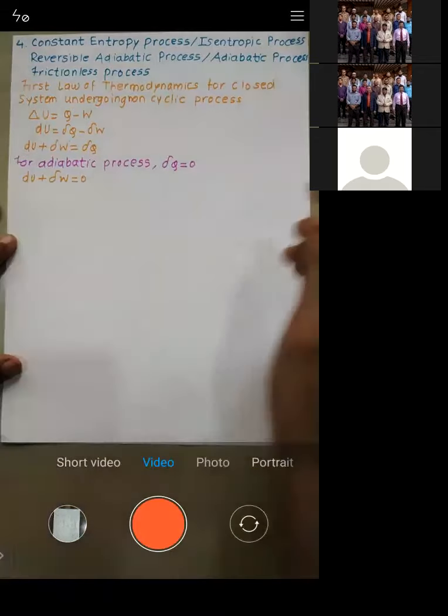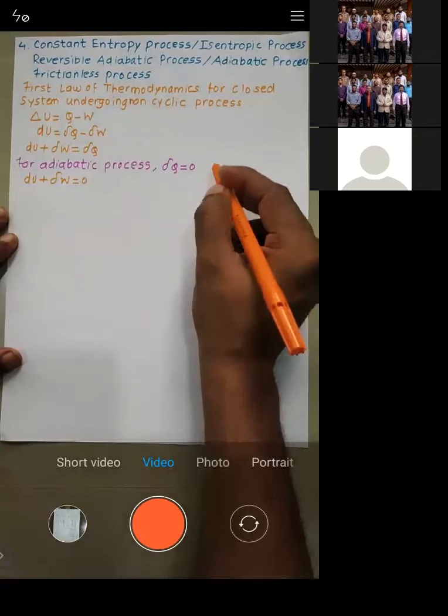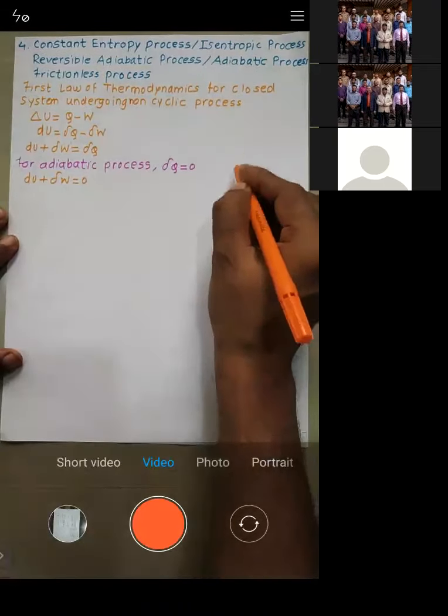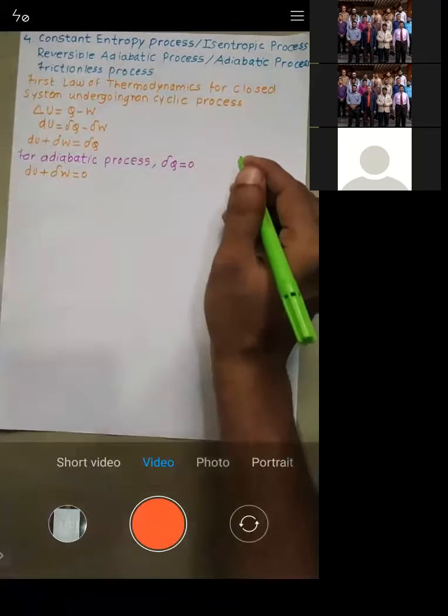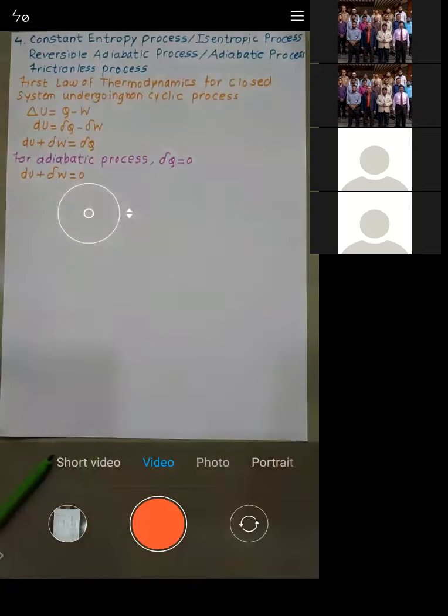Try to understand. Let me write it down on the rough side. I need to write down the formula for delta U. This formula has already been explained to you, still I'm repeating it. If you want, I can bring up what we did in the previous lecture, as a recap.